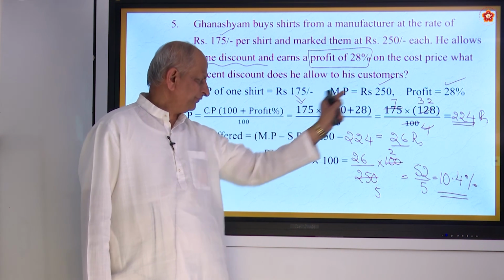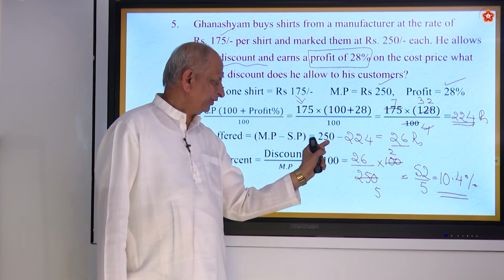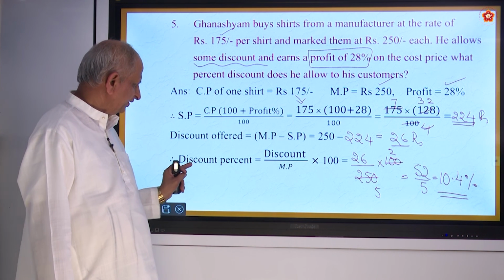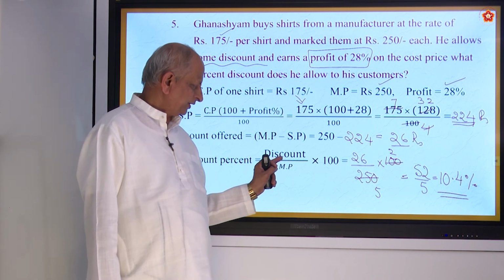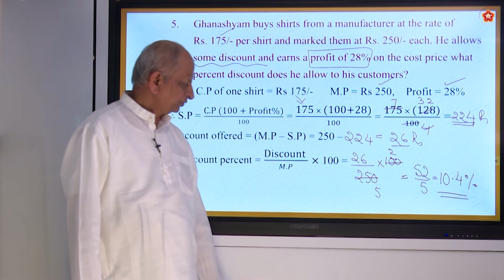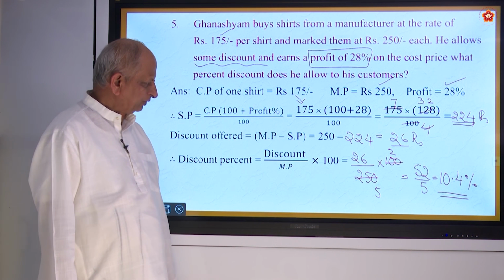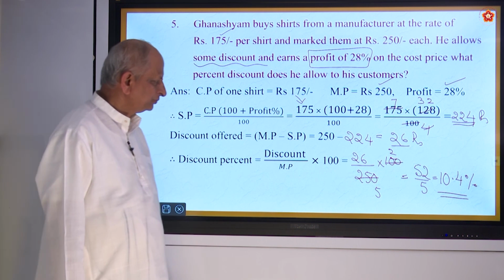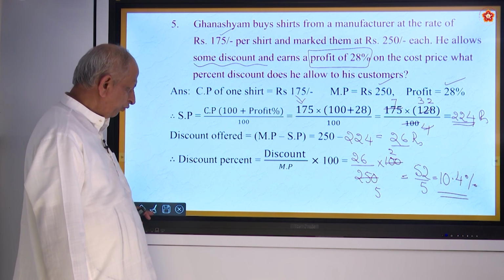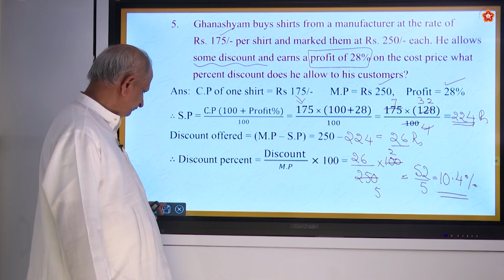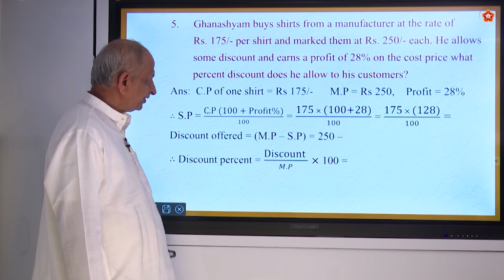Market price 250 minus selling price 224, the discount is 26 rupees. Next is discount percent. Discount by market price into 100. So if you simplify, it will be 52 by 5, that is 10.4%. Okay. So it is a 3 marks question. Be ready for such questions.